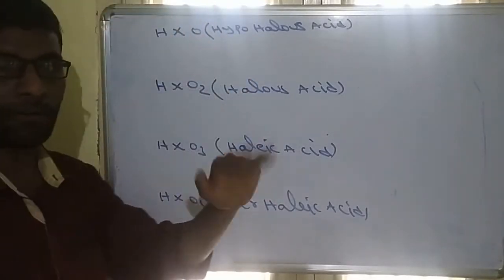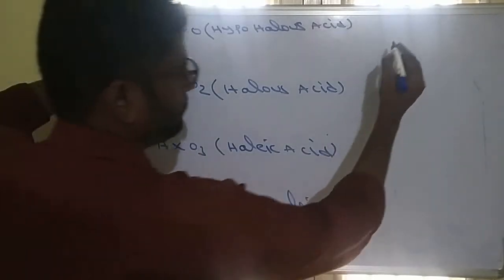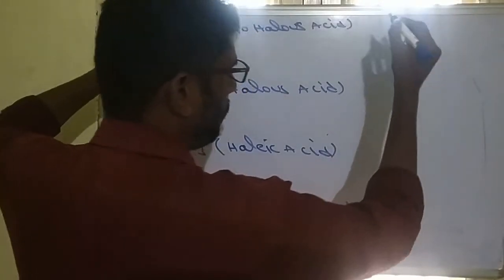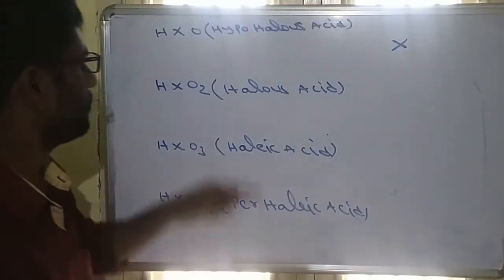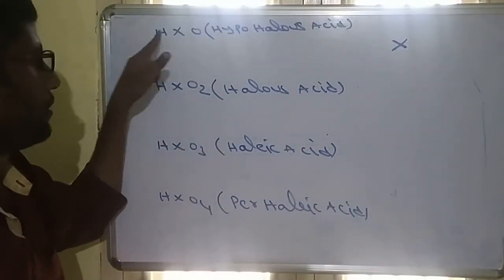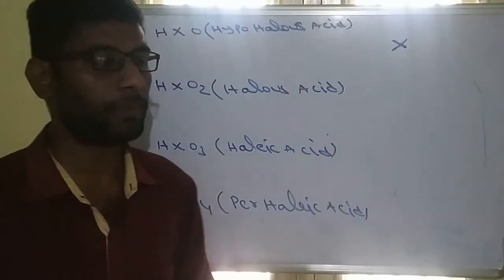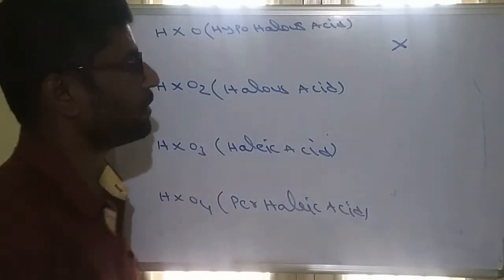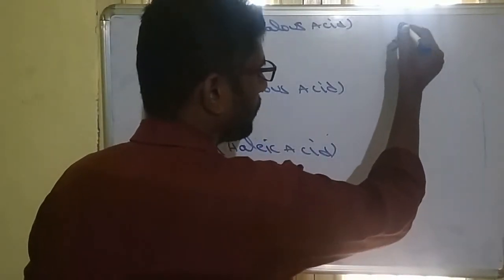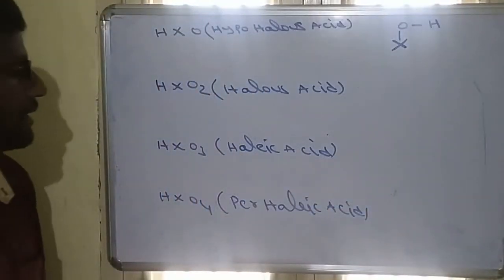And we know how to write the structure of oxo acids. Here the central atom is halogen. First we have to write halogen, and the next is a double bond oxygen. But here only one oxygen is there, only one hydrogen. So we must write one OH, because oxo acid means it contains at least one OH group. So directly, without double bond, I am writing the OH group. This is the structure of hypohalous acid.